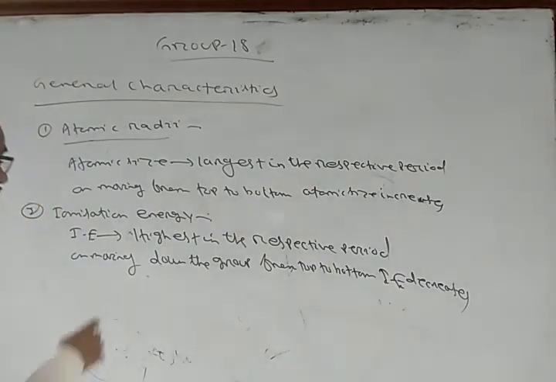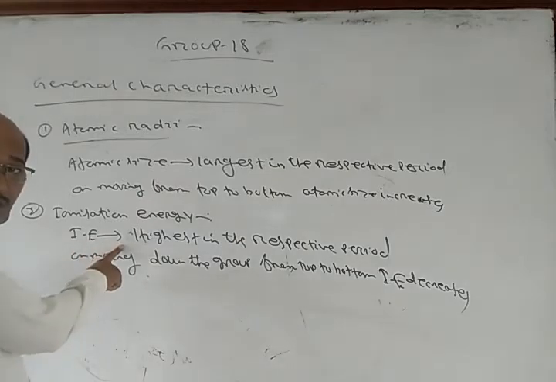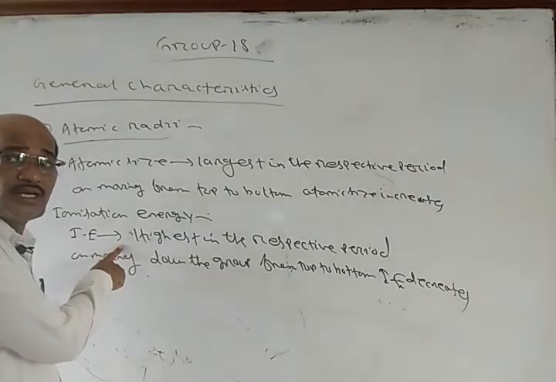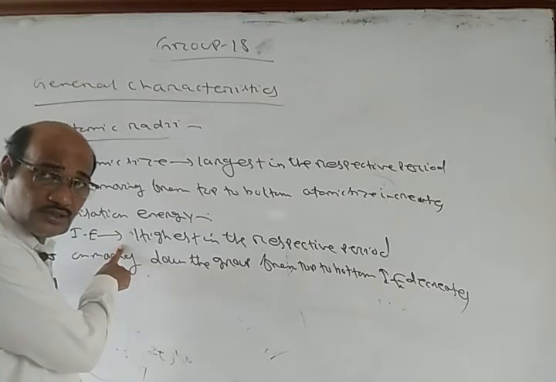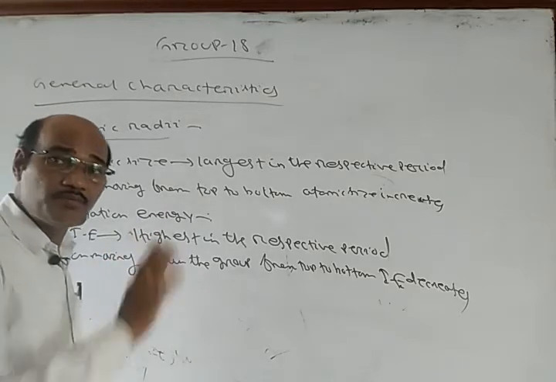The highest value of ionization energy of noble gases is due to the reason that they have the stable octet. The outermost orbit is completely filled.